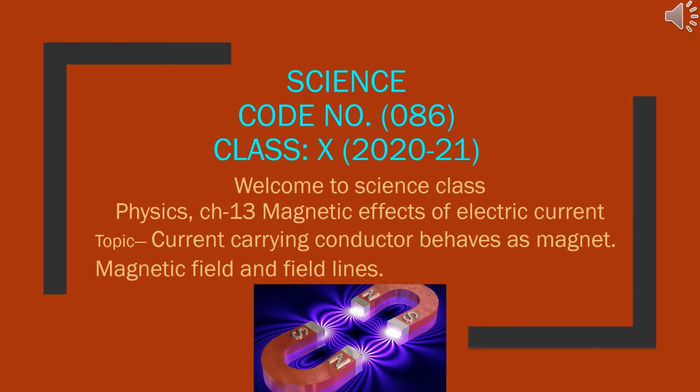Today I am going to start a new lesson, chapter 13, magnetic effects of electric current. The topic I am going to cover today is current carrying conductor behaves as a magnet, and magnetic field and field lines.